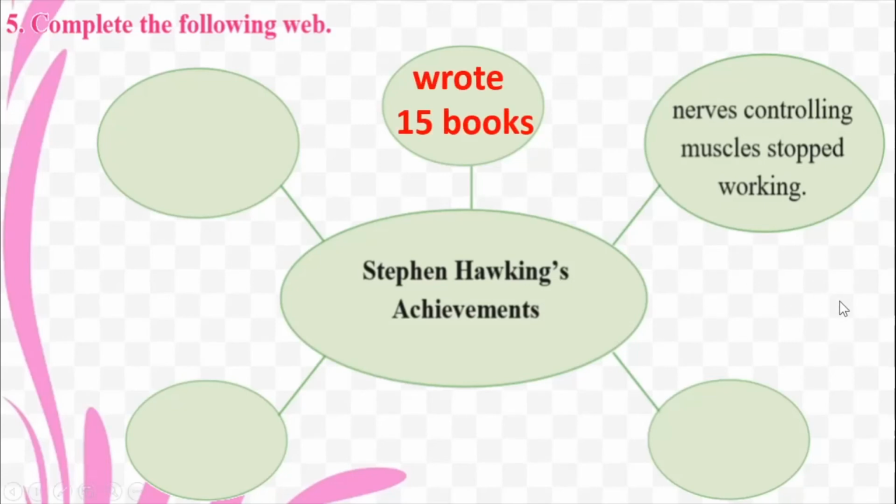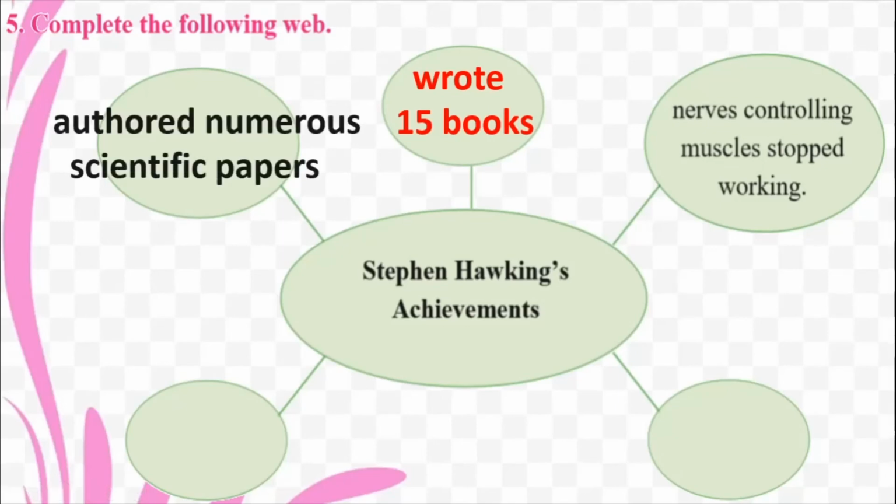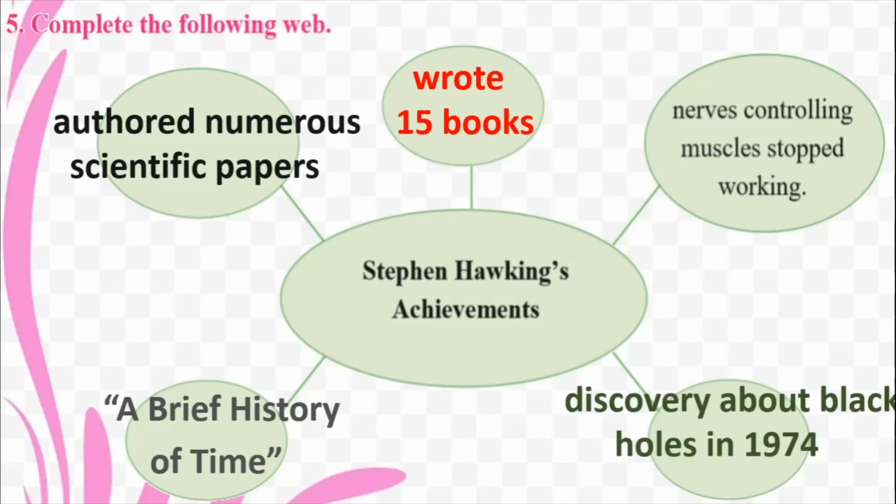He wrote 15 books. Despite this condition, he wrote 15 books. He authored numerous scientific papers. The books were like A Brief History of Time. This is one of the books. He discovered black holes in the year 1974. Now, black holes are certain phenomena which happen in space. Okay. So these were some of his achievements. We cannot put down all of his achievements on this particular page.